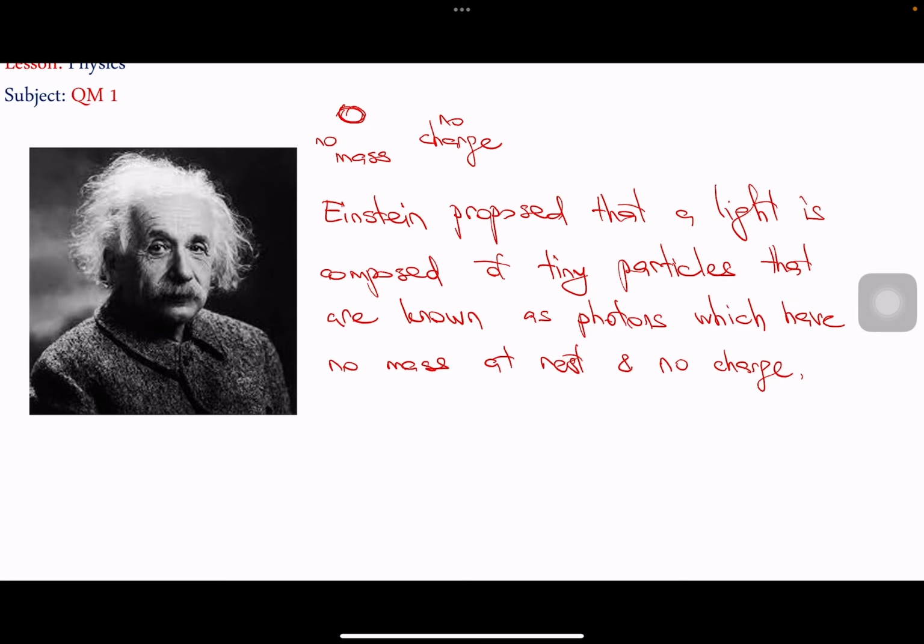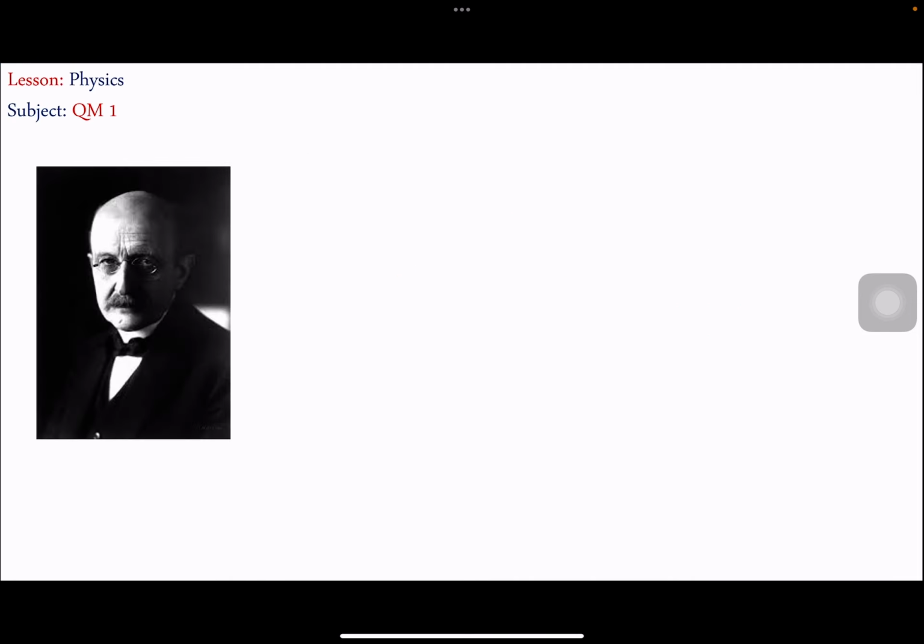And of course, it was continued by several scientists, and the scientist who calculated the energy of a photon was Max Planck. He did it in 1900.